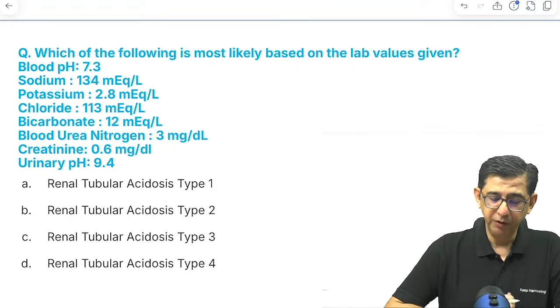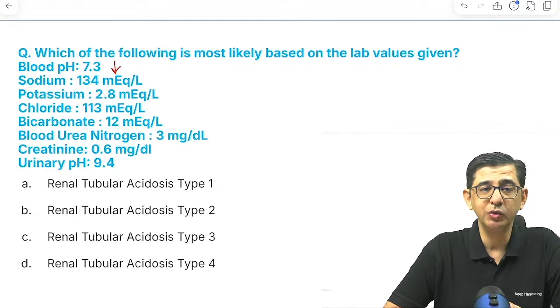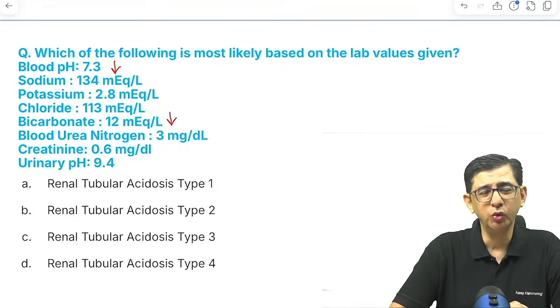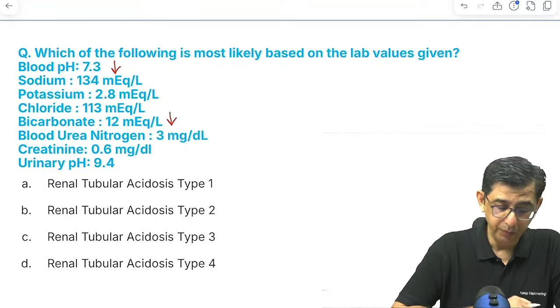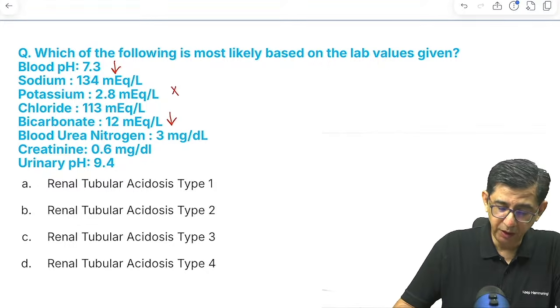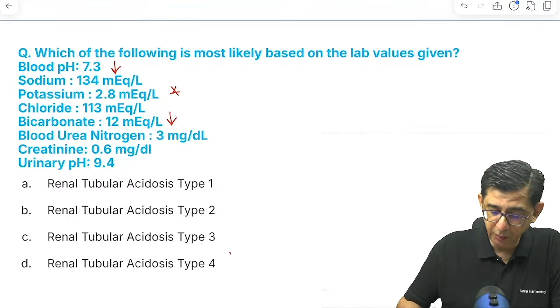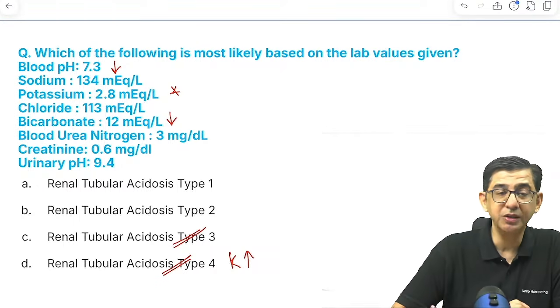Okay. We have a patient who has acidosis. Now, when you check it out, this report shows pH is less, and bicarbonate is also less. There is no mention regarding the PCO2. So because pH is less and bicarbonate is less, it is metabolic acidosis. In this particular question, the main hint is that there is a hypokalemia component. Because of that, it cannot be renal tubular acidosis type 4. That is out. Type 3 does not exist, so we have to answer between type 1 and type 2.